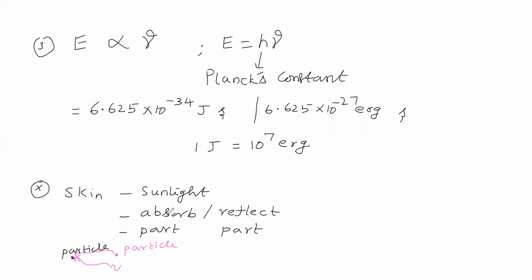Practically, we know that skin is absorbing sunlight. So we must consider that sunlight radiation consists of particles. Then only absorption is possible. So we are considering that sunlight consists of particles. Particles in the sense of continuous or discontinuous, that we will see.